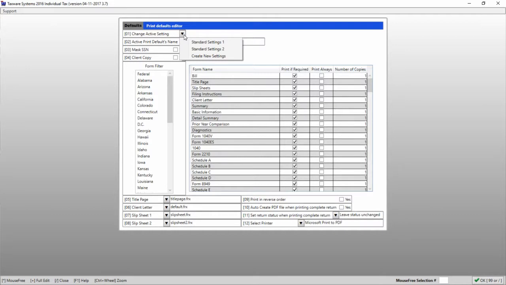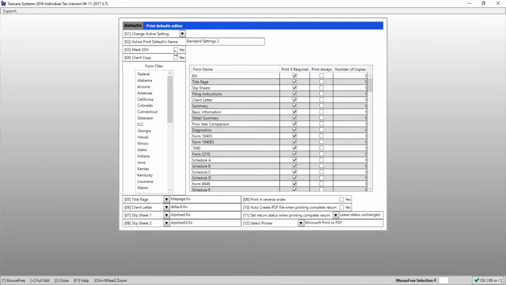There are a few situations in which you would want to have multiple print profiles. For instance, you may want to have a profile that doesn't include the bill, title page, slip sheets, just what's required for your records. The next option is line 2, where you can change the currently selected profile's name.